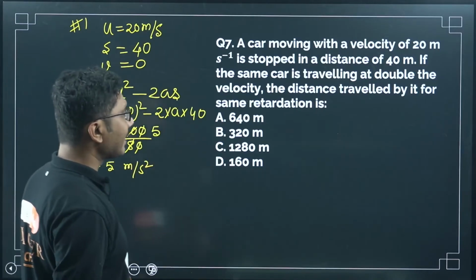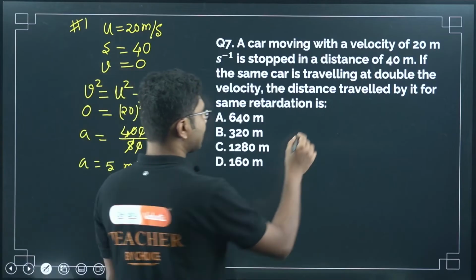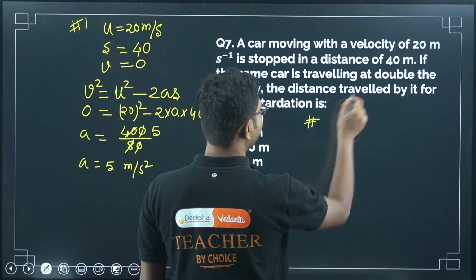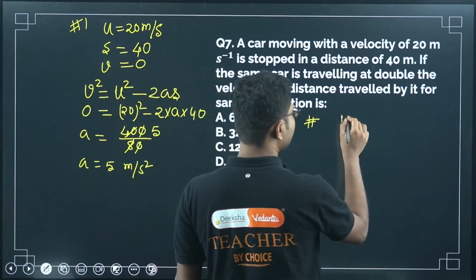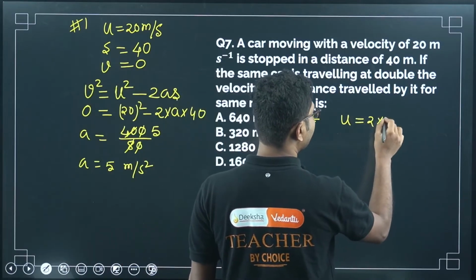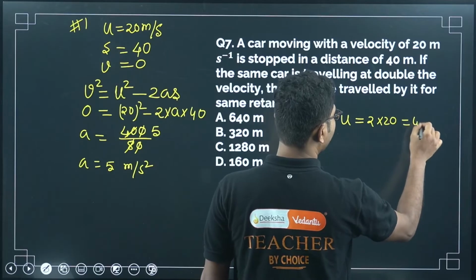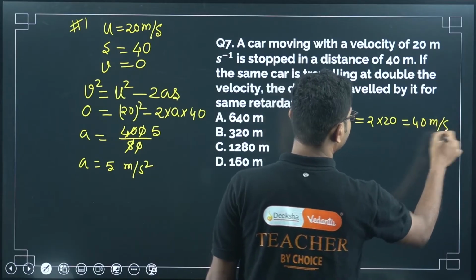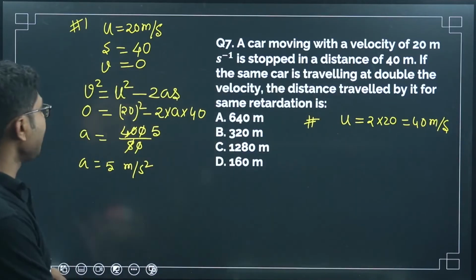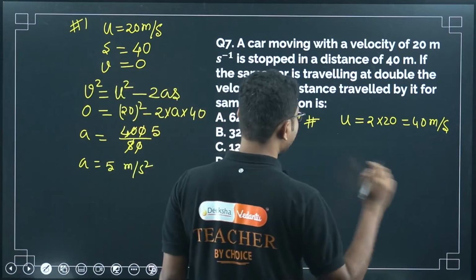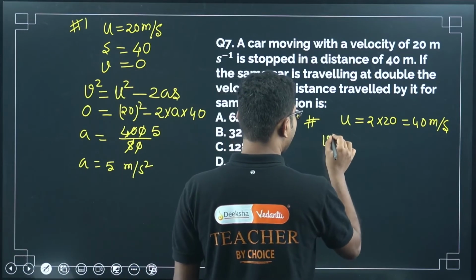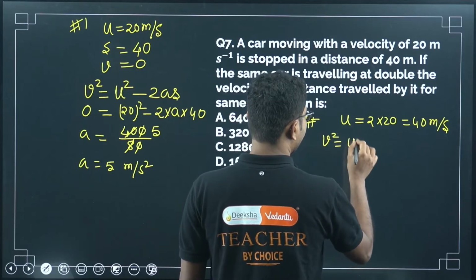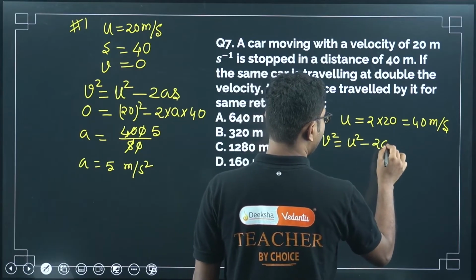Now put that value into the second case. In the second case, the velocity is double, that means u will be 2 times 20, that is 40 meters per second. Now you will use the same equation, and here you have to calculate s. So v square equals u square minus 2as.